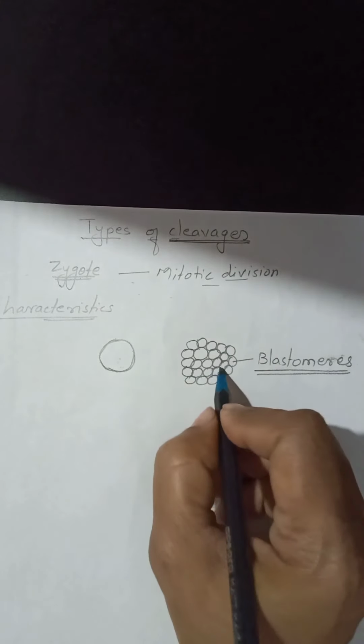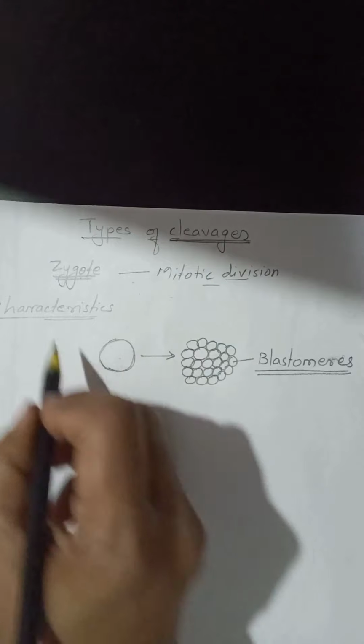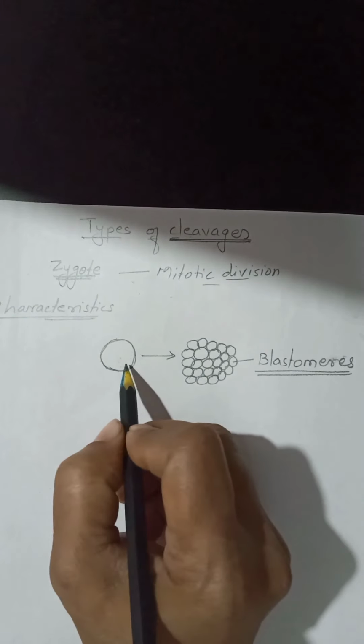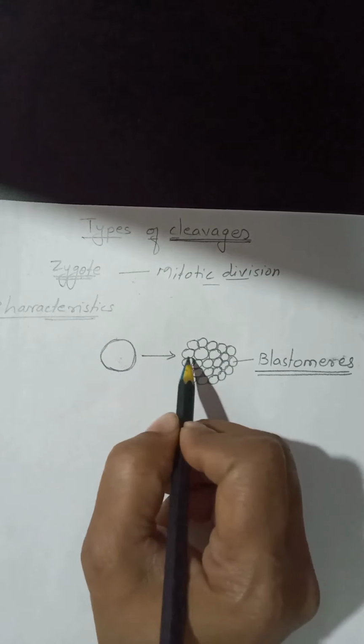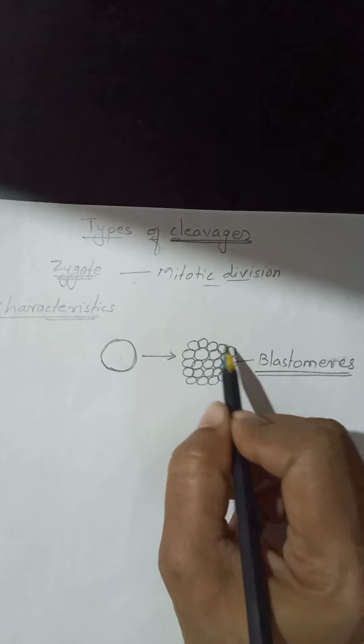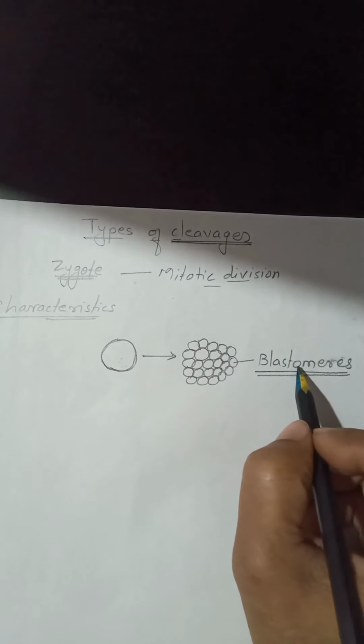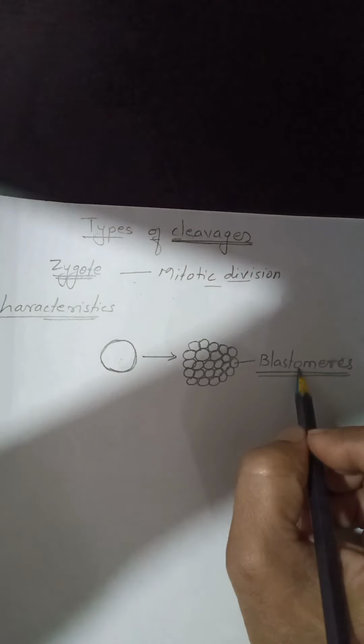These smaller cells are known as blastomeres.